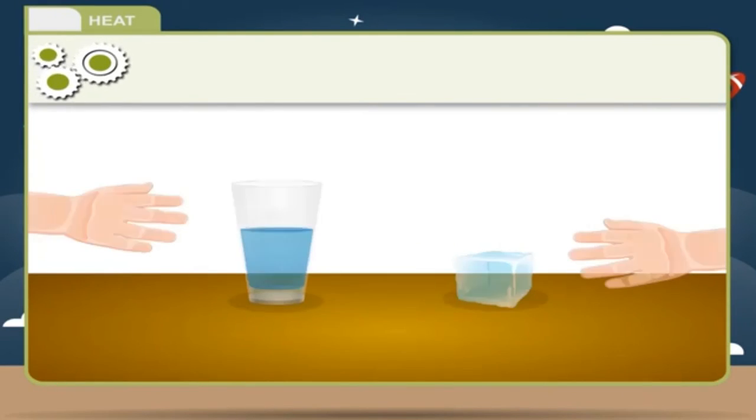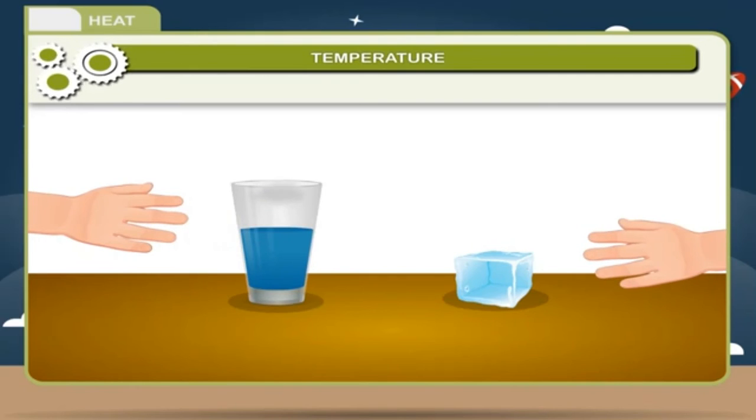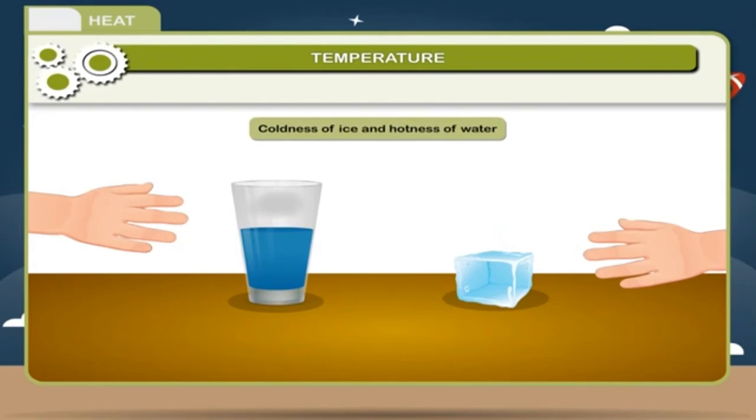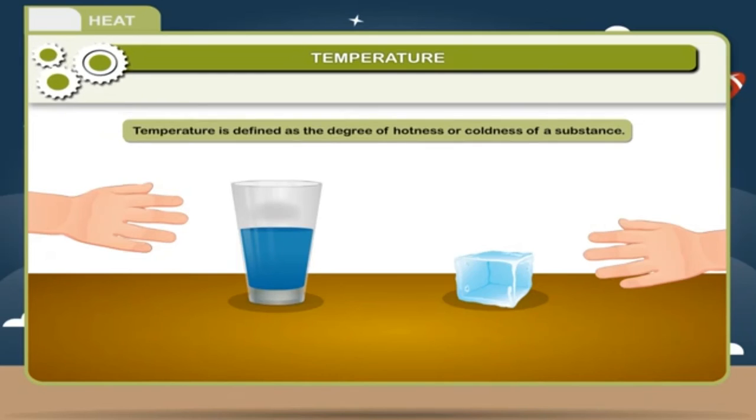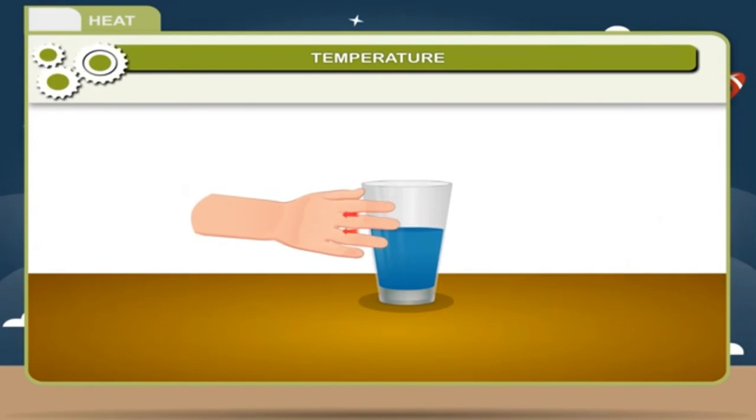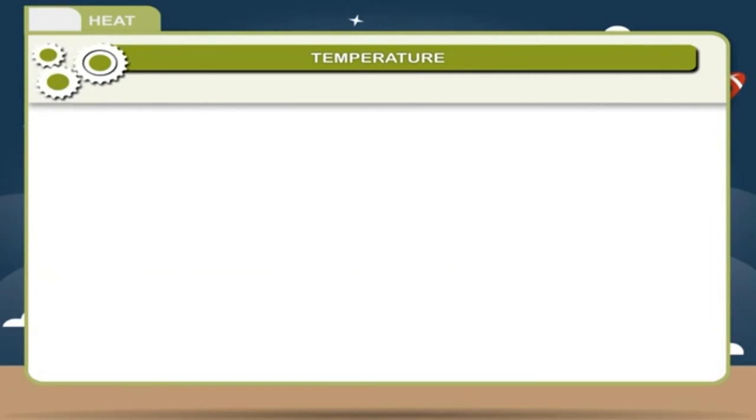Temperature. When we touch hot water and ice, we feel coldness of ice and hotness of water. Temperature is defined as the degree of hotness or coldness of a substance. When two bodies are at different temperatures and brought in contact with each other, the heat flows from the hot body to the cold body. The flow of heat will continue until the temperature of both bodies become equal.